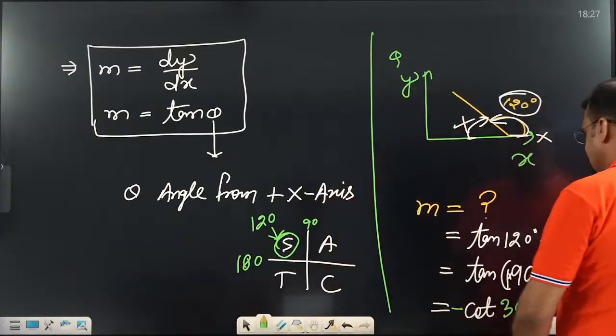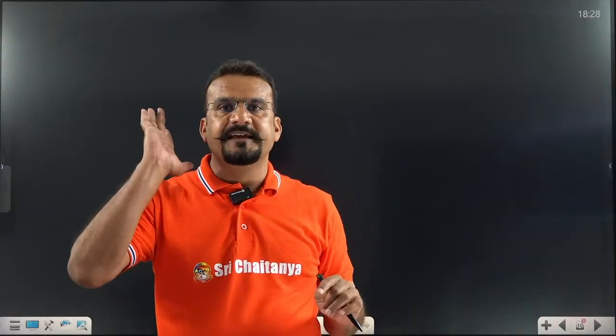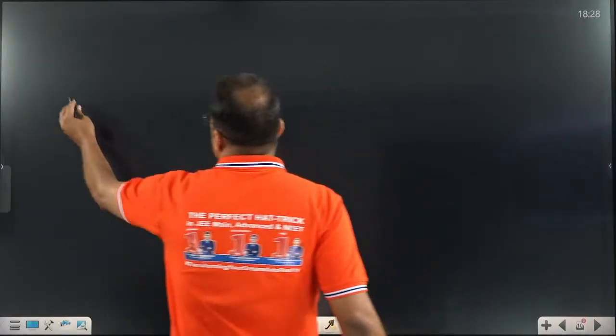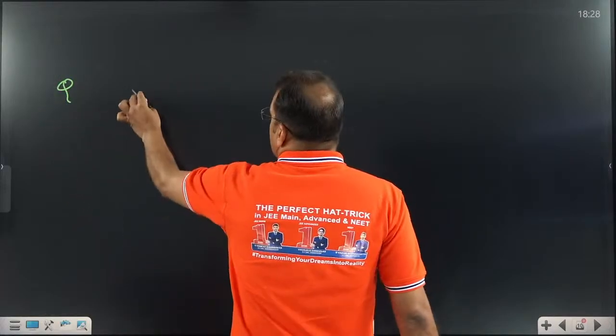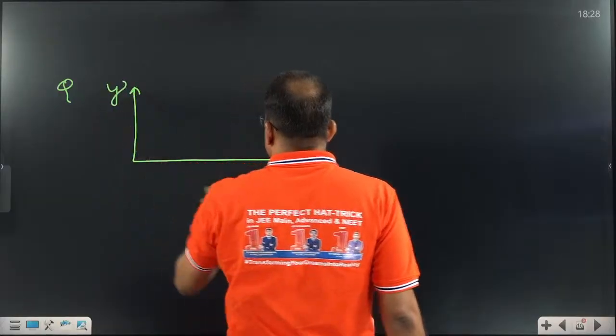Done. Okay, let us take one more example. For those students who still don't know what we are studying: application of differentiation. The first application is finding slope. First process, sir, we know slope is tan theta. Second process, sometimes you will find this type of graph. This is also in our NEET syllabus only.